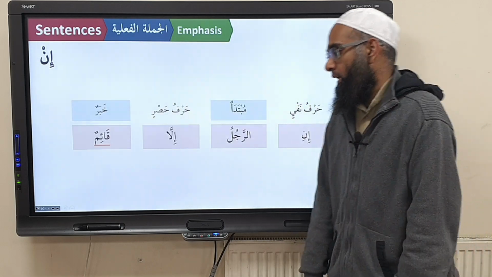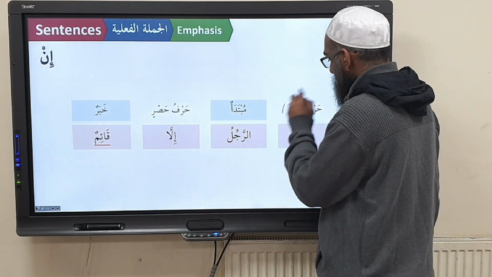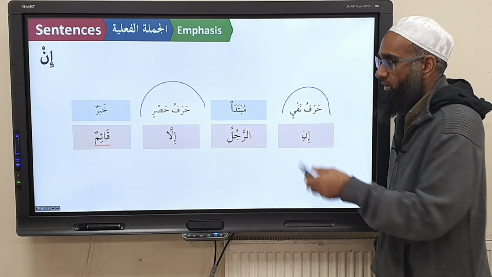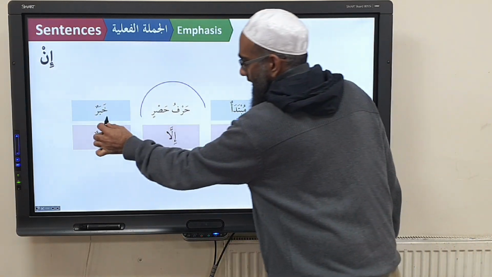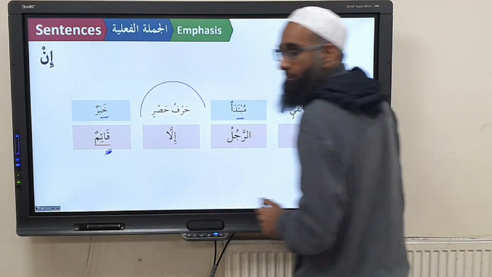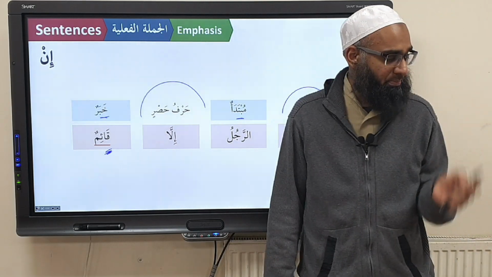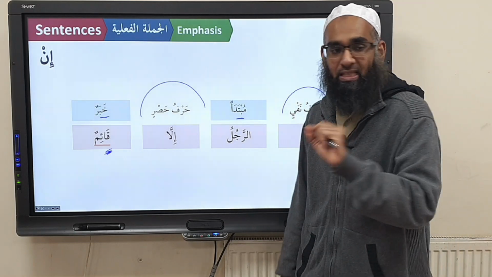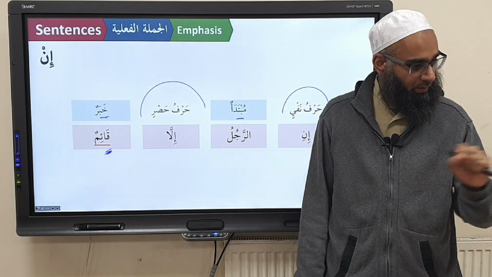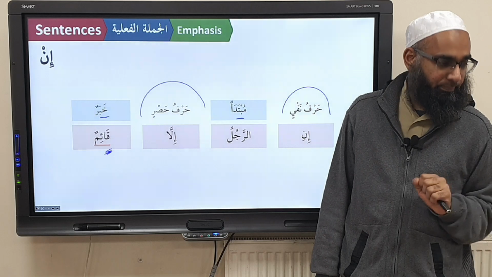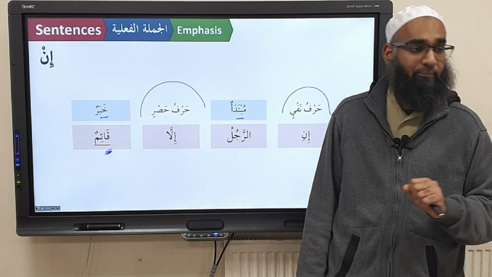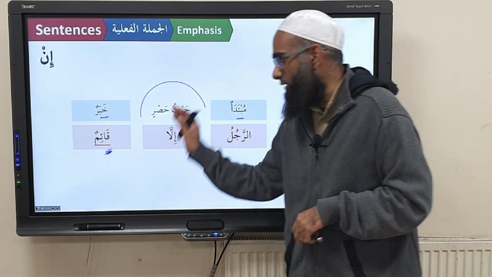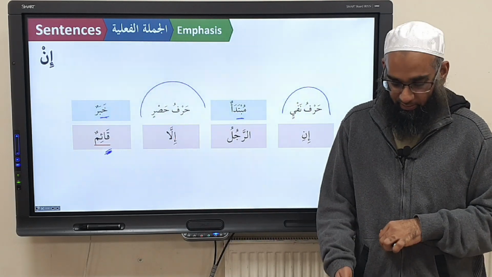Do you understand? The man is only standing. How do you do the tarkeeb of this? You label them in black because they have no part in the i'rab tarkeeb. And you say mubtada, khabar, and you underline this in red. Because why? The particle that is being emphasized must be underlined in red. That's how you do tarkeeb. When you do tarkeeb, anything to emphasize, you put a red underline underneath it. So you can see that it's emphasis there. So this in is harfu nafyin, mubtada, khabar, and you label the illa as harfu hasrin.